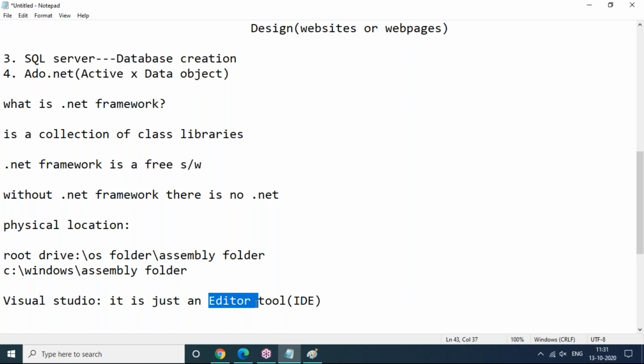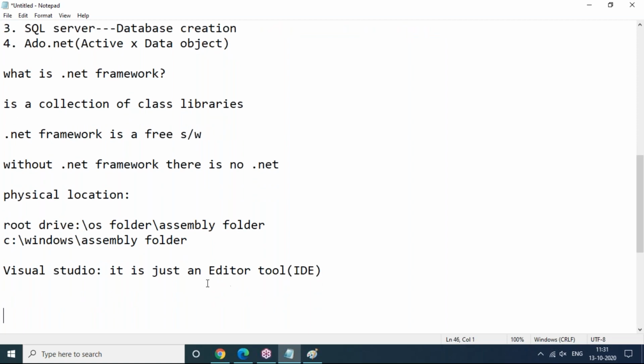So .NET Framework is required for getting the libraries, and after that Visual Studio software is required. It's a platform or tool where we can write .NET code, execute it and all. So I strongly recommend installing Visual Studio software. Which version of Visual Studio is required, I'll tell you. And I also strongly recommend installing SQL Server. Yes, SQL Server. Why is SQL Server software required?